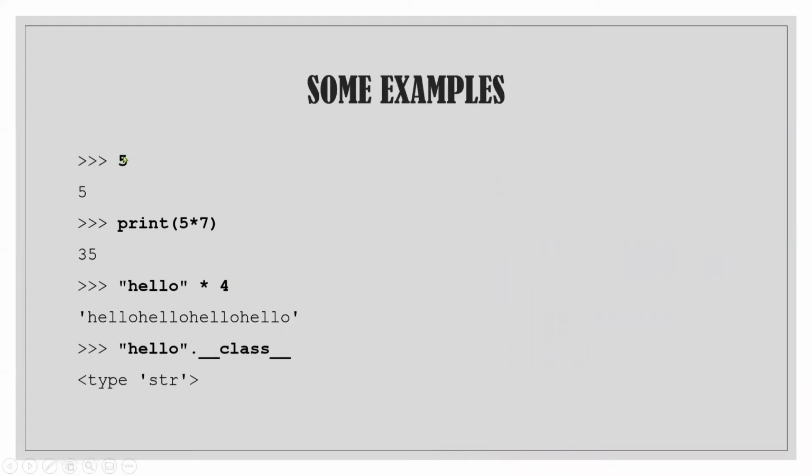Now this is the interactive mode, where, as I told you, it's used for small statements, small tasks. This is the identification, these three arrows. If I write 5, it's going to print 5. We don't have to write the print statement in interactive mode. Whatever we write is going to be printed. If I write 5, it's automatically printed. But if I write 5 in script mode, it won't be printed, because we are not printing anything.